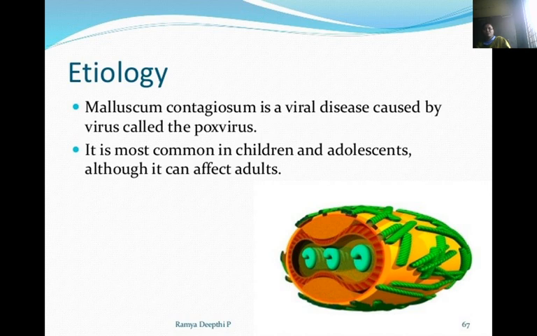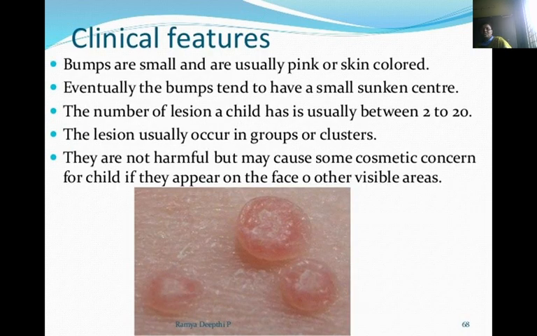Etiology: molluscum contagiosum is a viral disease caused by a virus called poxvirus. It is most common in children and adolescents, although it can affect adults. Clinical features: the bumps are small and usually pink or skin-colored. Eventually, the bumps tend to have small sunken centers. The number of lesions a child has is usually between 2 and 20. The lesions usually occur in groups or clusters.